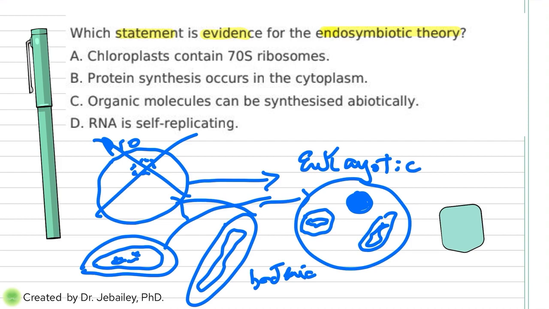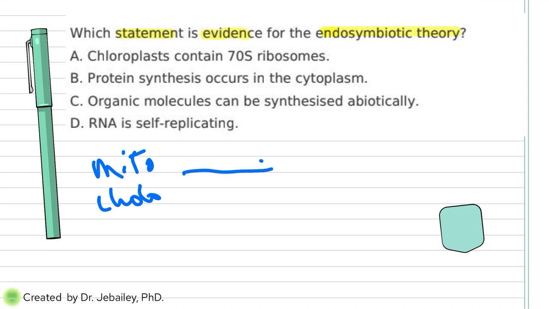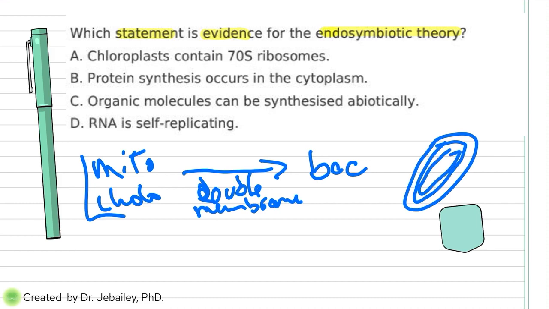Now, why would they come up with such a thing? The reason is because they look at the structure of mitochondria as well as the chloroplast, and they compare this to a bacteria. And they saw that some things are in common. First, what do the three have in common? They have a double membrane. If you remember, mitochondria has an inner and outer membrane, chloroplast has an inner and outer membrane. Bacteria also has a cell wall made of an inner and outer membrane, and it has a plasma membrane. So all three have it.